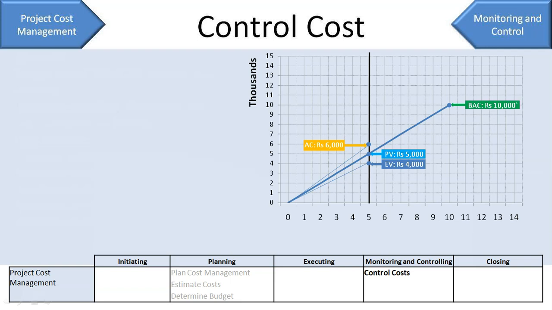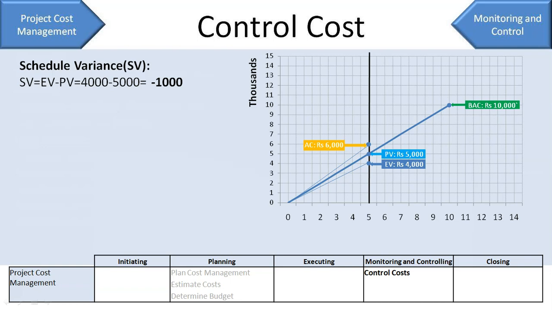Now, based on these 3, we'll calculate our schedule variance and cost variance. So first let's calculate the schedule variance. The formula for this is EV minus PV. Or to understand, it's the difference between the value of your achieved work and the planned work. In this case, it is 4,000 minus 5,000. 4,000 is what you have actually achieved and 5,000 was planned. And this will give you a negative value of minus 1,000. That means you are behind schedule by 1,000 rupees worth of work.